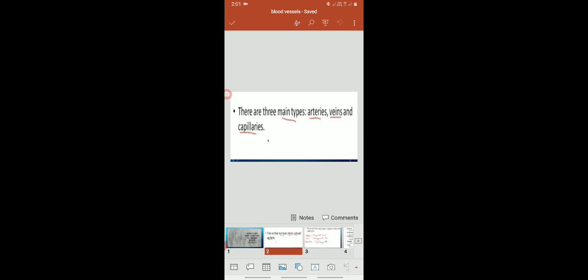First, arteries. Second, veins. And third, capillaries. You have to perfectly remember these three main types: arteries, veins and capillaries. Arteries and veins join with each other by capillaries in the tissues.